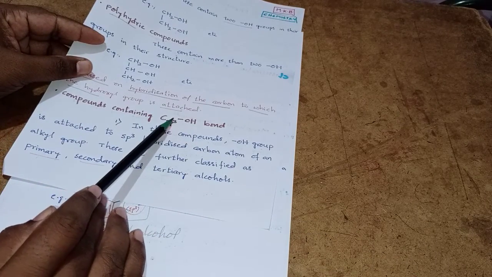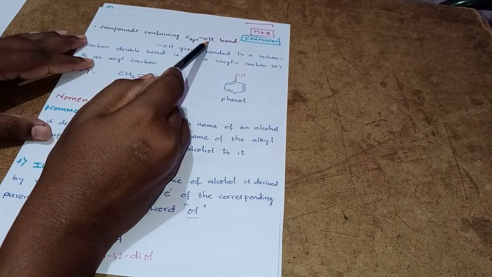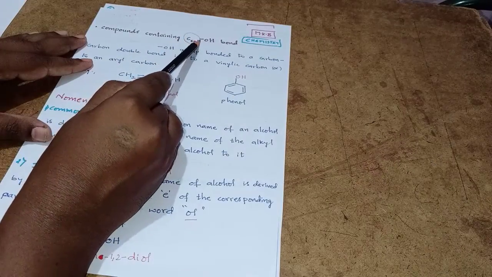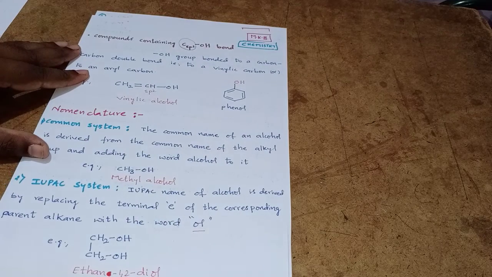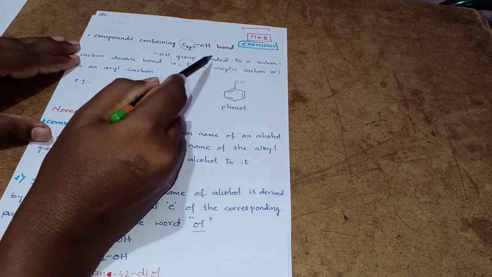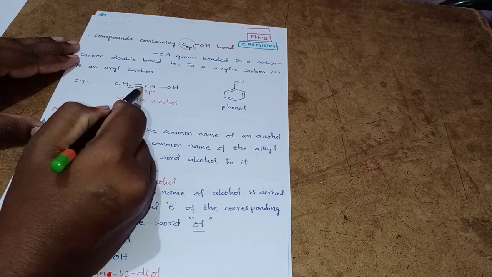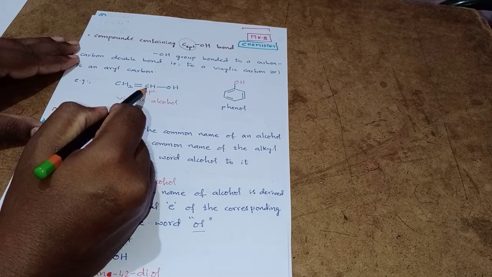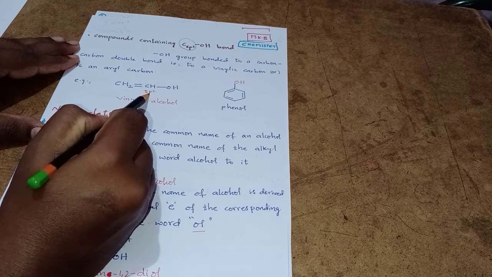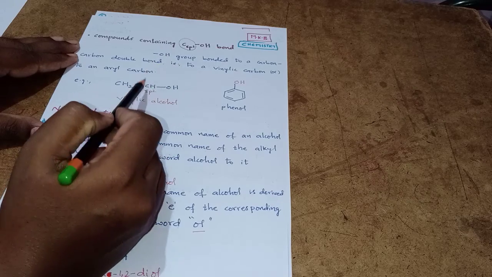Now this classification is compounds containing the OH group attached to an sp3 hybridized carbon. There are some compounds where the OH group is attached to an sp2 hybridized carbon. What is sp2 hybridized carbon? See here, the OH group is bonded directly to a carbon-carbon double bond. Such a double bonded carbon is always sp2 hybridized. Such types of alcohols come in this category.